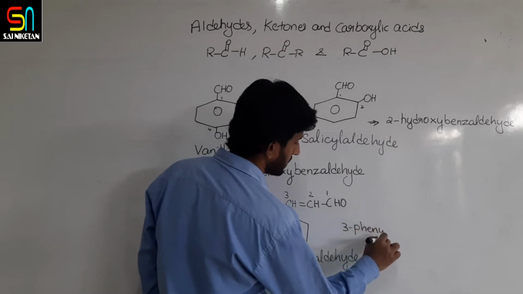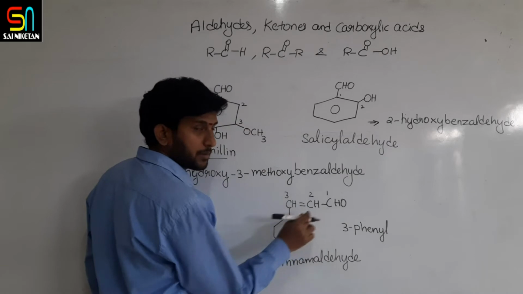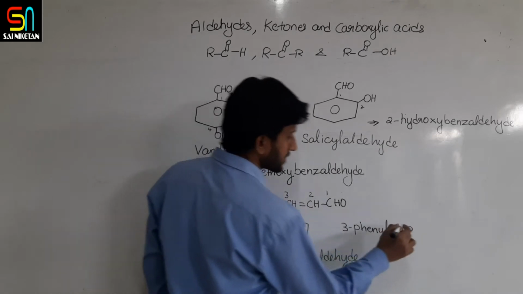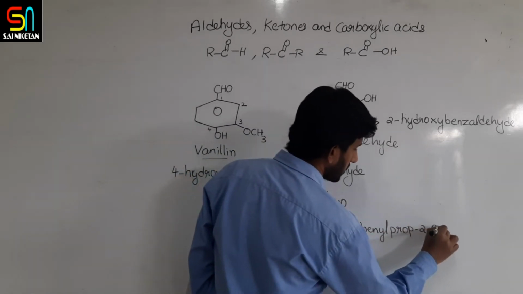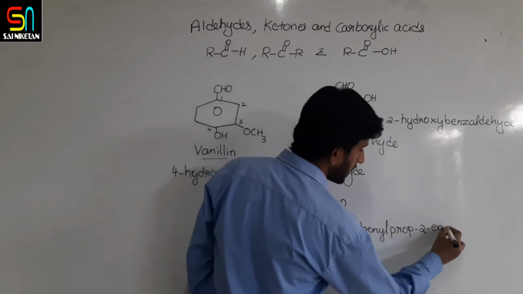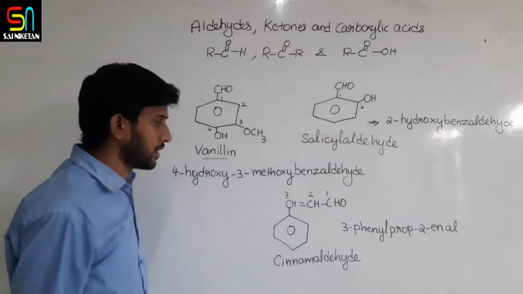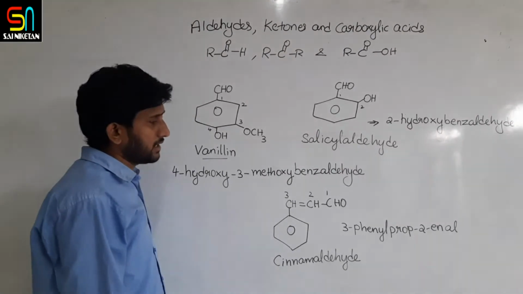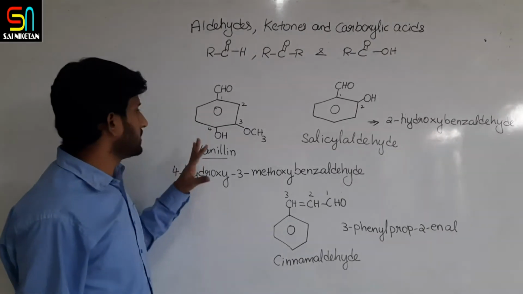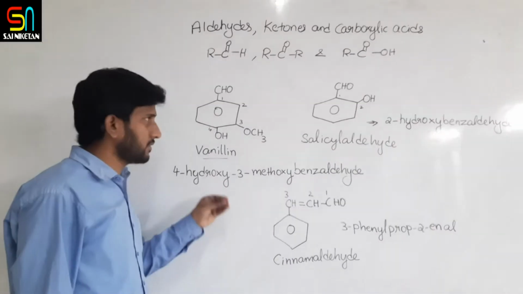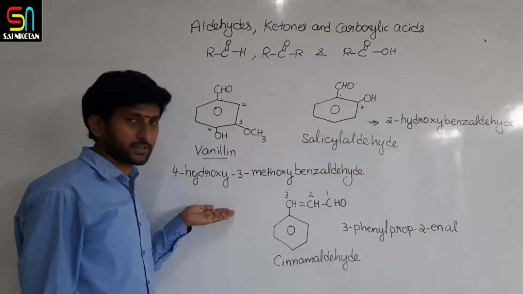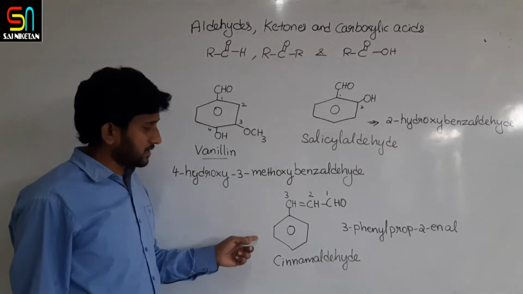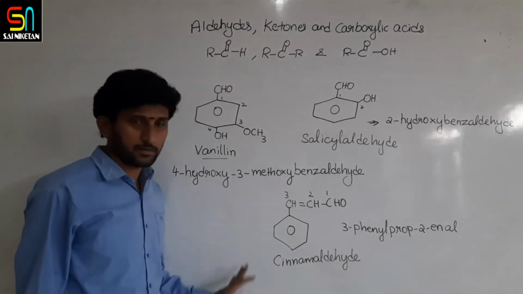It is prop, a three-carbon chain, prop-2-ene at the second position, and since it is an aldehyde group, al. So 3-phenylprop-2-en-1-al, or directly 3-phenylprop-2-enal. These three are important compounds naturally existing in plants. This is from the vanilla plant, this is from meadowsweet, this is from cinnamon. So this is about nomenclature.